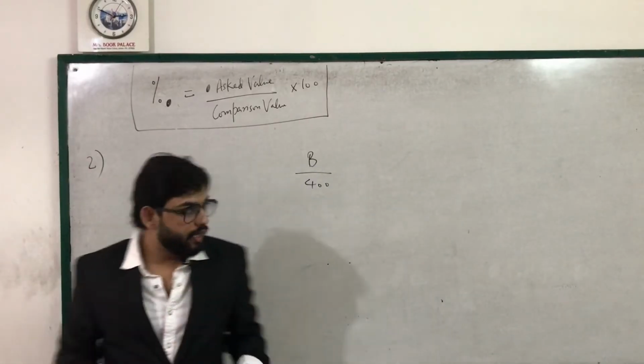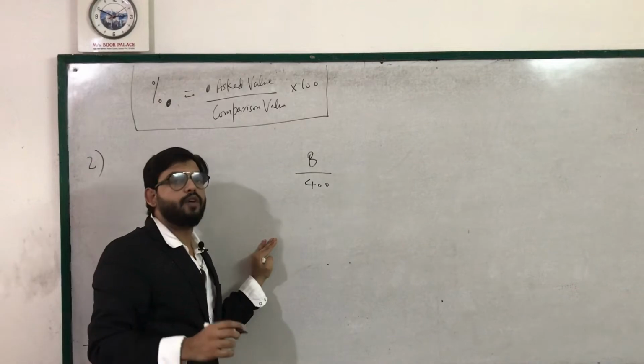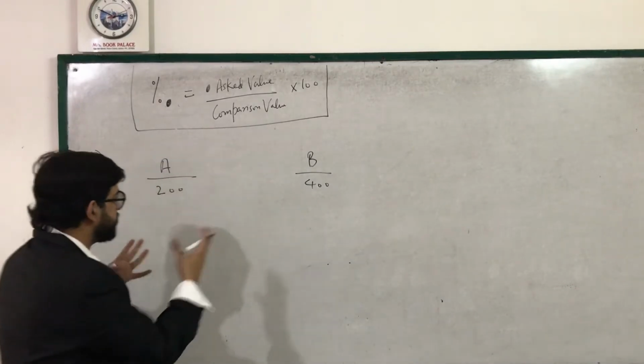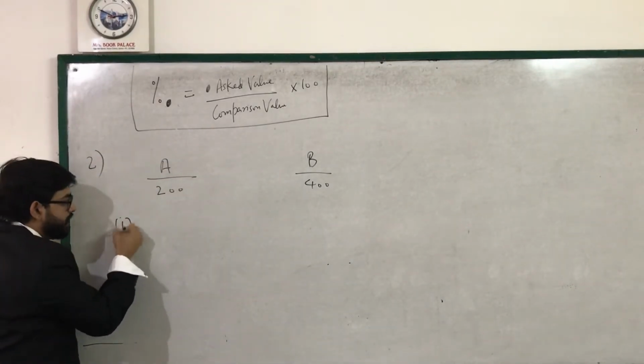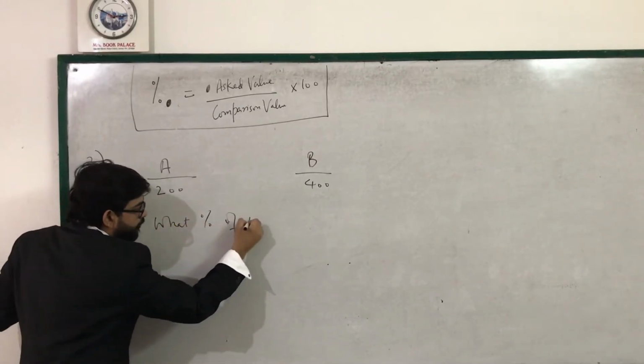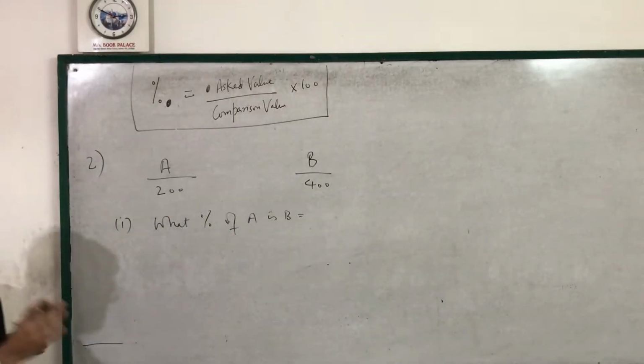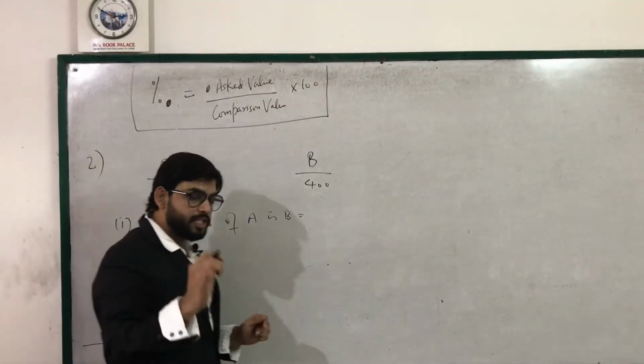Now, we have this topic where A is 200, B is 400. Now we have some questions also attached to this. First question is, what percent of A is B? So very simple. Now you know the concept. What percent of A is B?